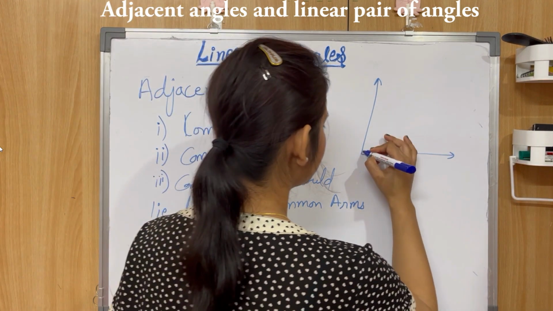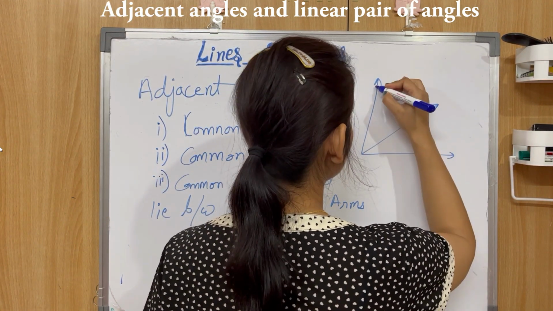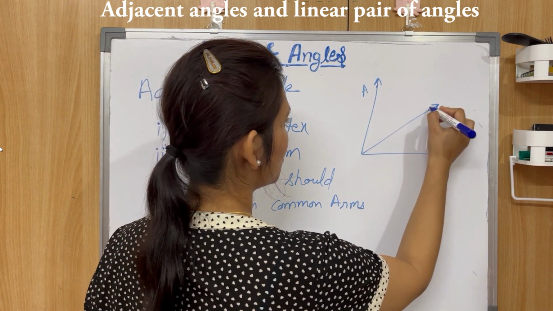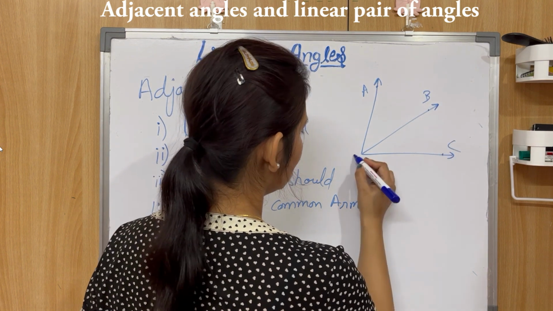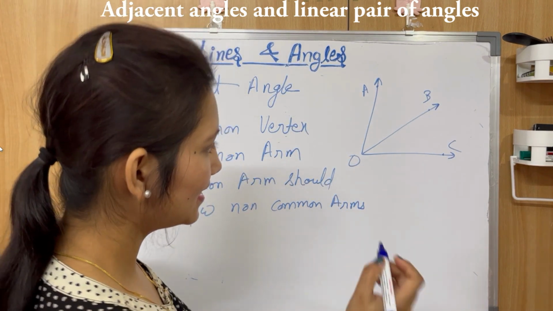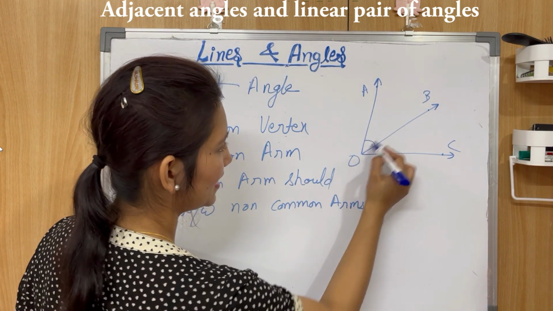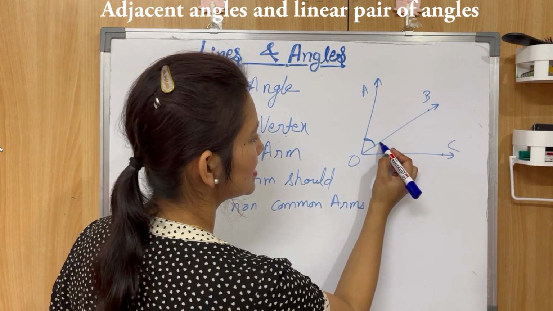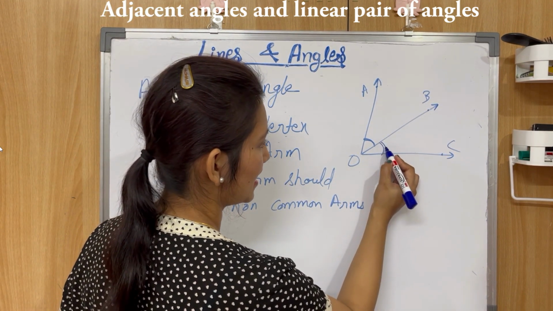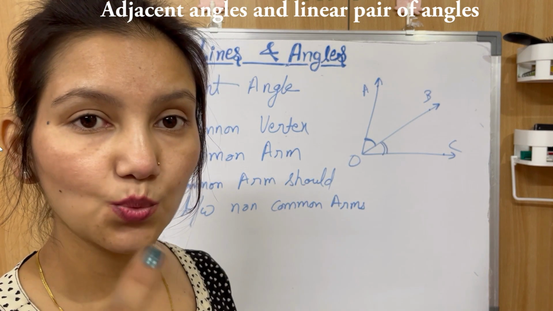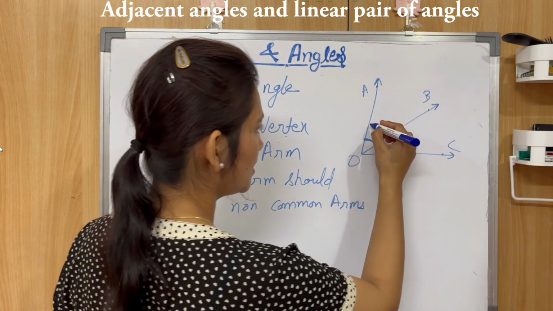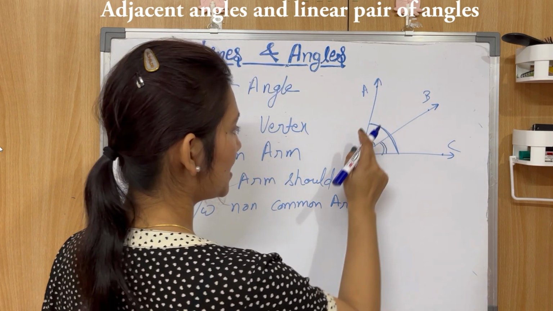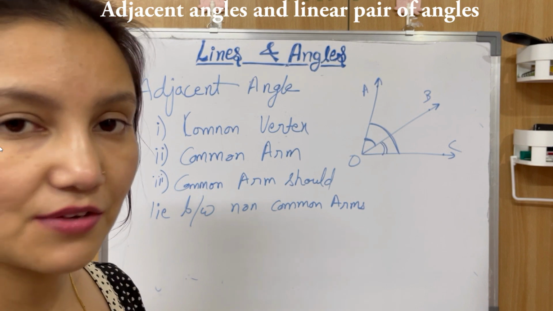Now let's say this is a diagram, right? Here you can see there are three angles formed. Let's say this point is A, this point is B, this is C, and this is O. So the first angle is angle AOB, this angle, right? Second angle is this angle BOC, so this is the second angle. And there is one more angle being formed here, this angle. So this is angle AOC. So three angles are being formed here.